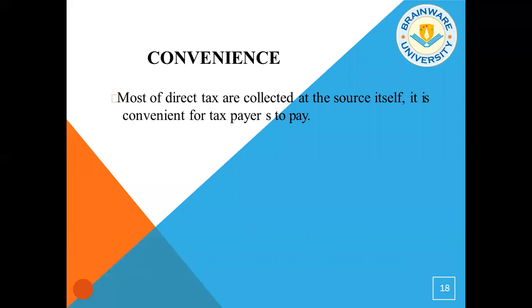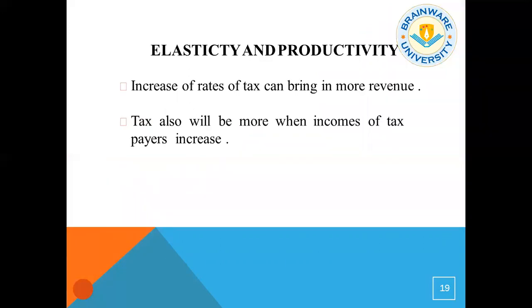Most of the direct taxes are collected at the source itself. It is convenient for the taxpayer to pay. There is elasticity and productivity. Increase of tax rates can bring in more revenue. Tax revenue will also increase as the number of income tax payers increases. But there are some adverse effects of it. If the government suddenly decides to increase the rate of income tax, that will hamper the lower middle class and the lower class of any country.